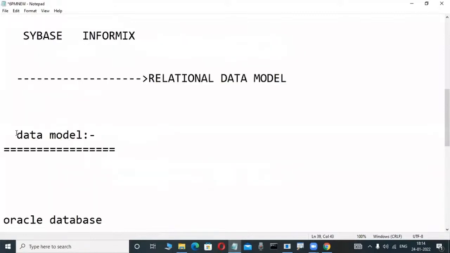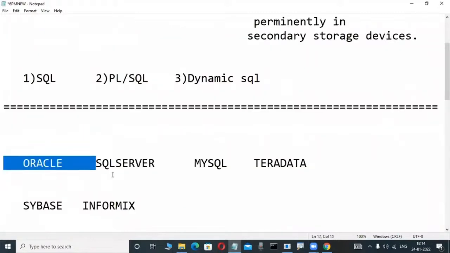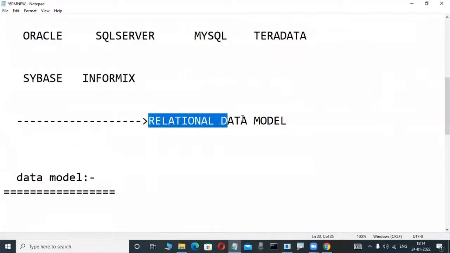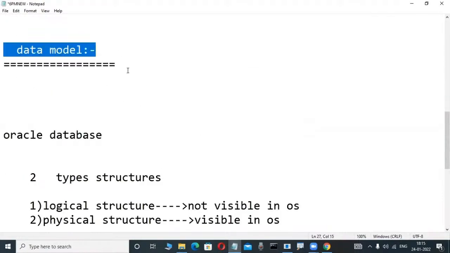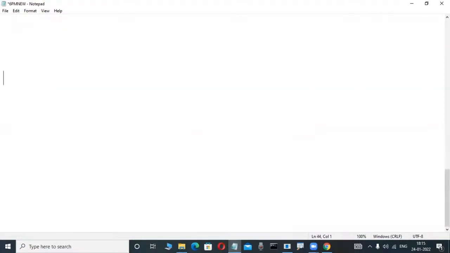Now observe here. What is a data model? These products are all implemented based on which concept? The relational data model, from 1970 onwards. This was a new model, which one fellow introduced. I will tell you, but before that, what does data model mean? It's easy. Does anybody have an idea? Are there any computer students? They are well-known persons. Don't write anything, these are demos.